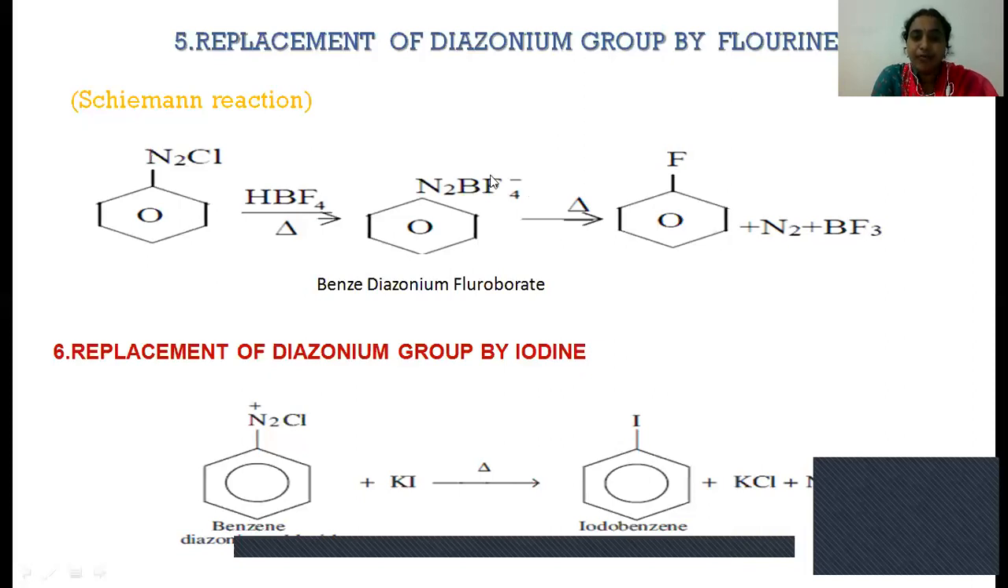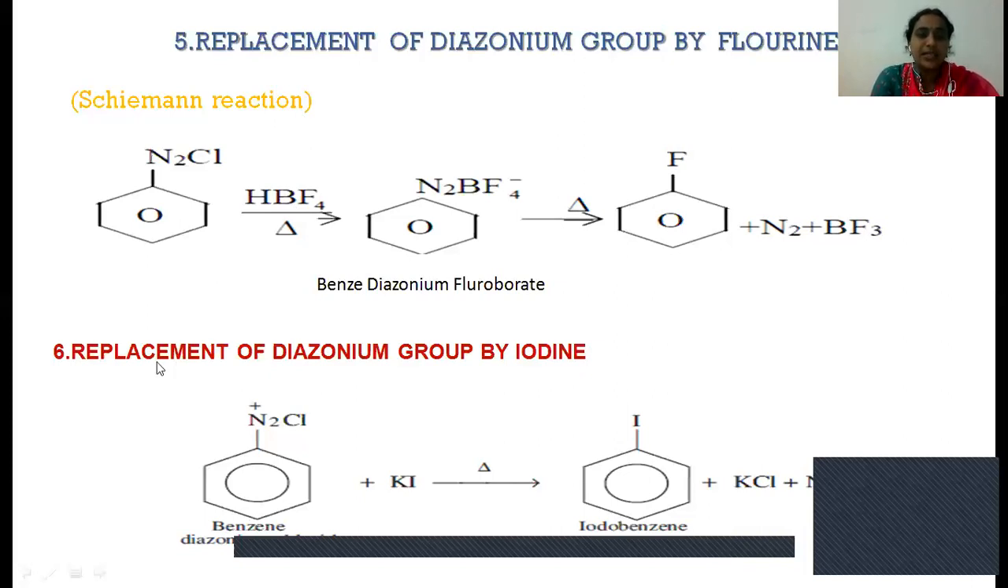in this BF4 minus, one of the fluorines shifts to the ring, replacing this group completely and producing fluorobenzene. And here the byproducts are nitrogen and BF3. So the conversion of benzene diazonium chloride to fluorobenzene in the presence of hydrogen tetrafluoroborate is called the Schiemann reaction.